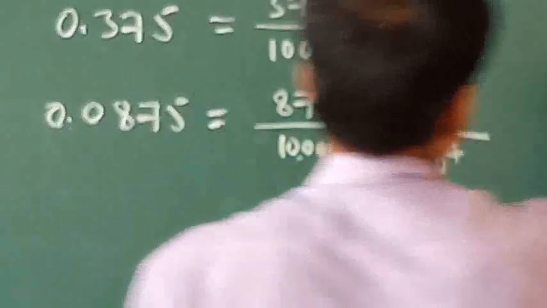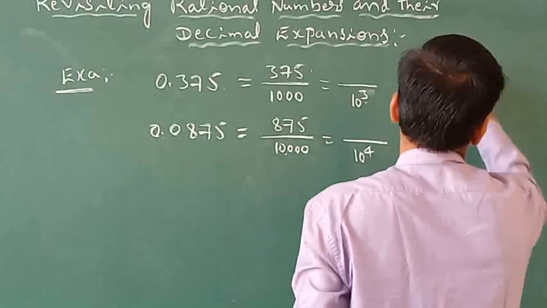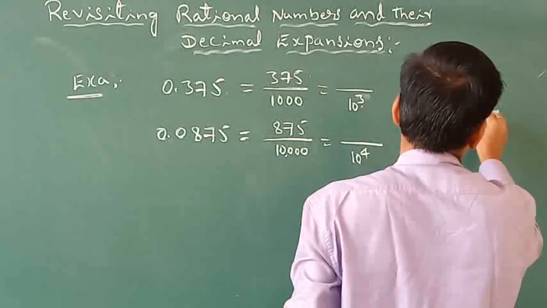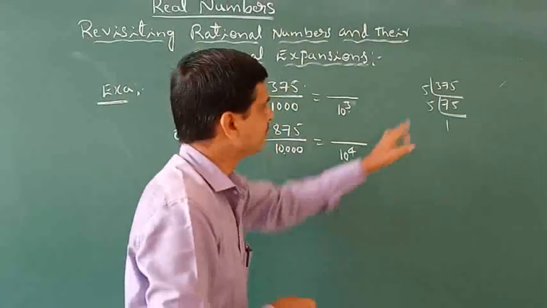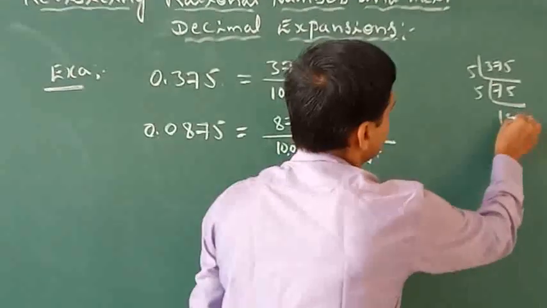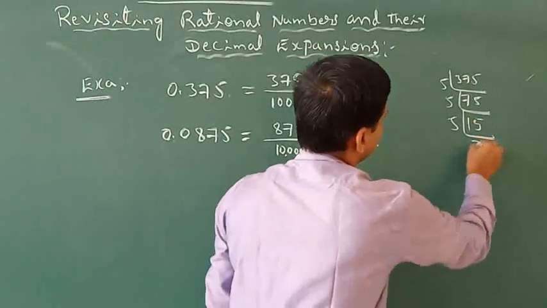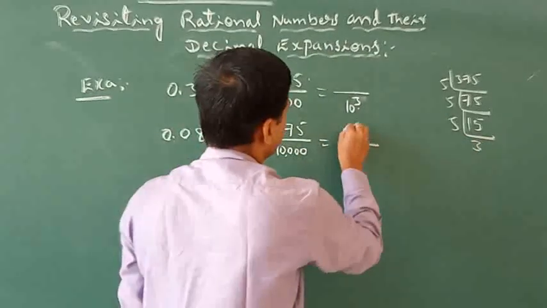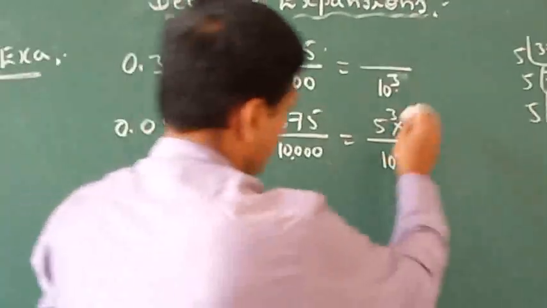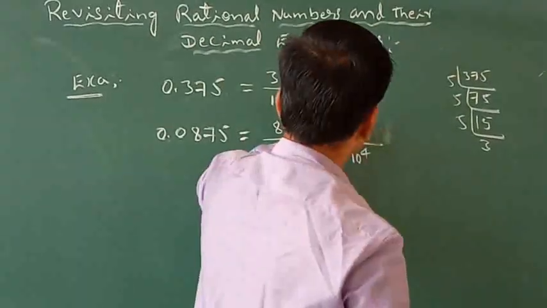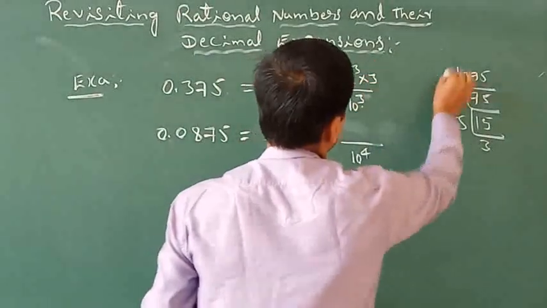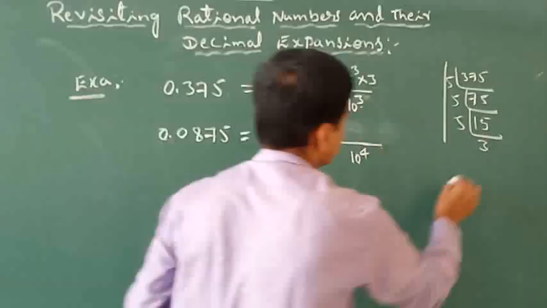Now you can take the factorization form of 375. 5 ones are 5, 5 sevens are 35, 5 fives are 25, 5 ones are 5, 5 threes are 15. Therefore it could be expressed as 5 cubed into 3.